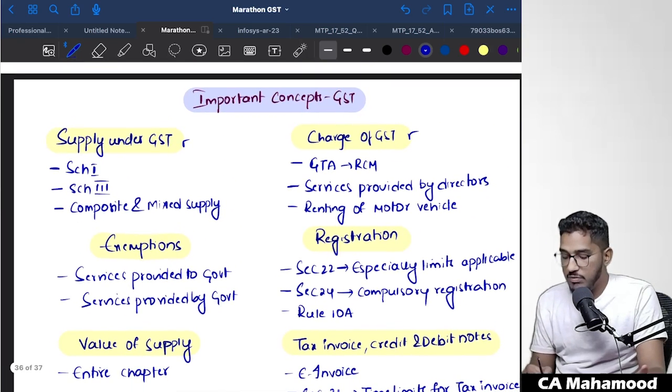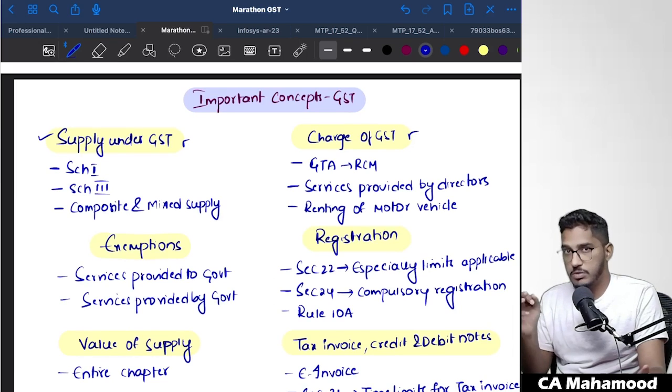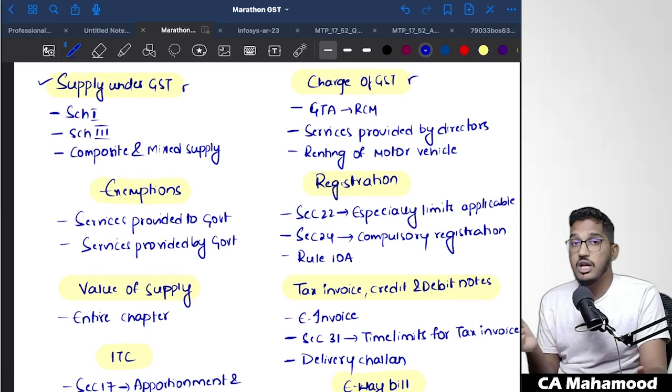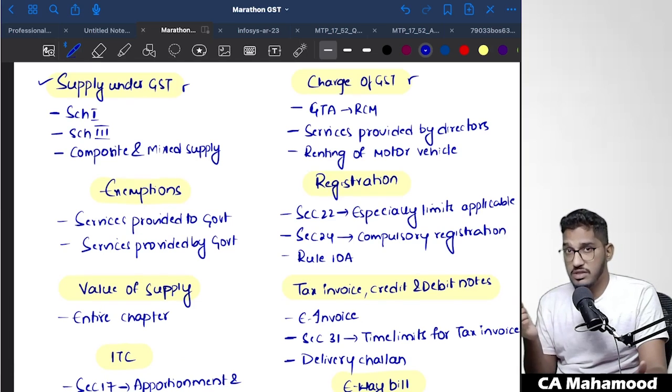Number 1, when it comes to supply under GST, I have written it here. I will share this document also with you. The most important thing you have to be 100% confident about is Schedule 1, which talks about the circumstances in which, even though there is no consideration, certain activities will be treated as supply. There are 4 paragraphs, and you have to compulsorily cover the related content. Then Schedule 3: which activities will be neither treated as supply of goods nor as supply of services. Schedule 3, damn important.